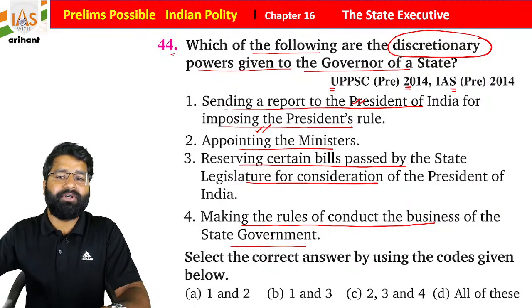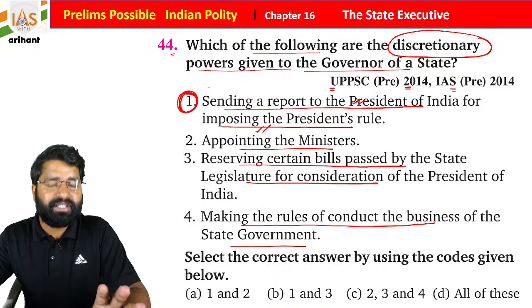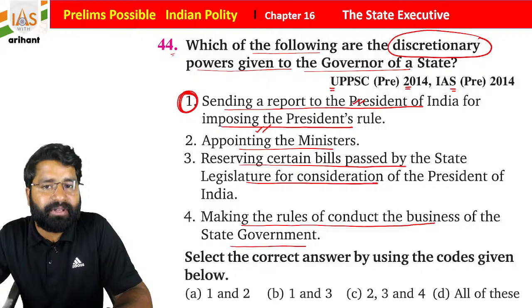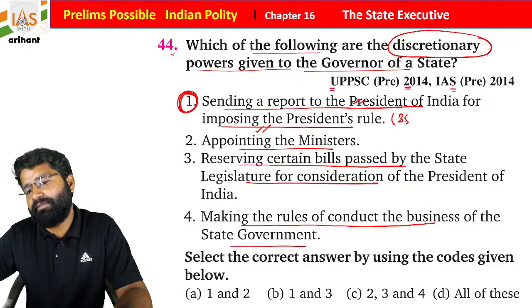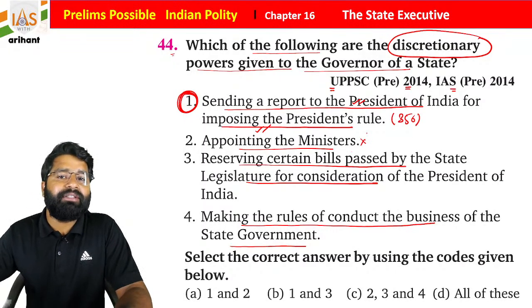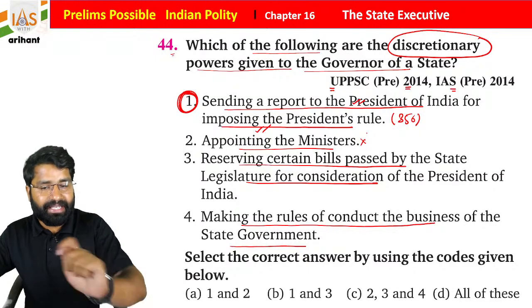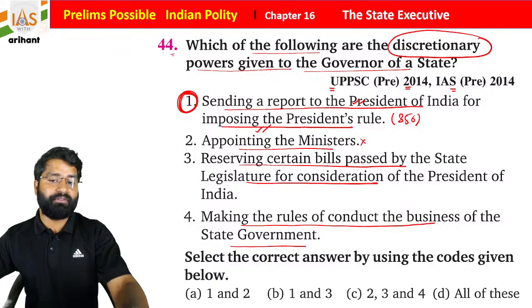Now students, we all know he can reserve a bill, and he can send a recommendation to the president for the imposition of President's rule under Article 356 of the Indian Constitution. He does not appoint ministers at his discretion; ministers are appointed on the recommendation of the chief minister of the state.